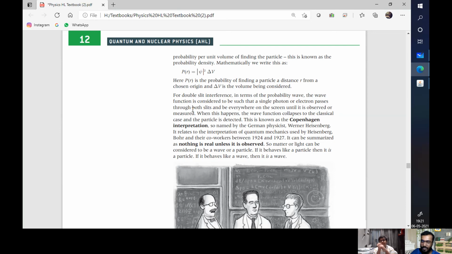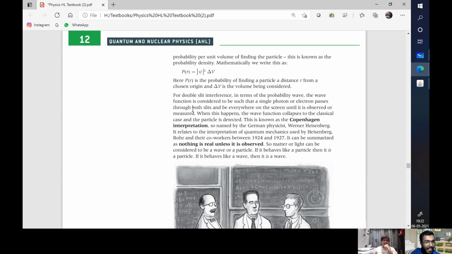I'll read it again just to put it in your brain's hard drive right now. For the double slit interference pattern, in terms of the probability wave, the wave function is considered to be such that a single photon or electron passes through both slits and is everywhere on the screen evenly, by that we mean until it is observed or measured.